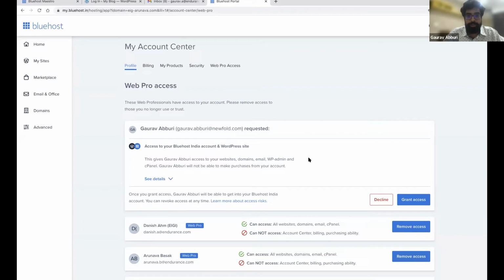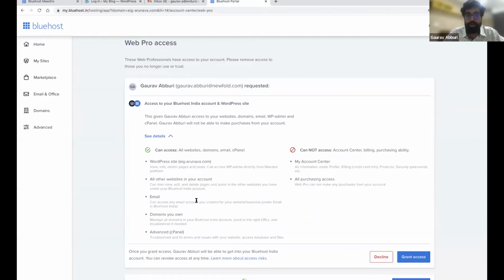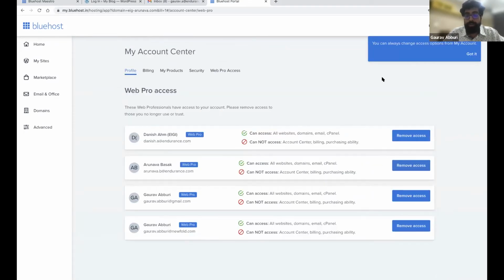Here you can see the request. Gaurav email has requested access to the Bluehost India account and WordPress site. The client can also see details on what this particular web pro can access and what the web pro cannot access. And the client can manage these accesses at any point in time from their Bluehost account by going to the web pro access section.